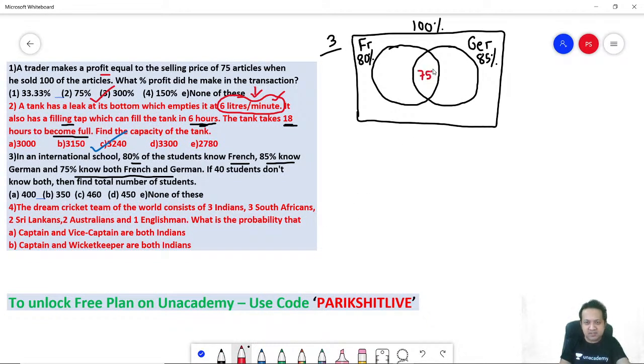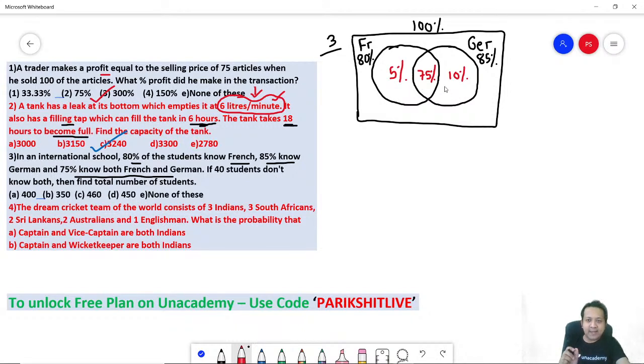Will you agree on this? Now remember, the German circle is 85. So if this part is 75, can I say the remaining should be 10% so that the total comes out to be 85%. Similarly, on the left hand side, French is 80%. So if the common part is 75%, this part has to be 5%. Now if you add up all the red numbers, 75 plus 5, 80, 80 plus 10, 90.